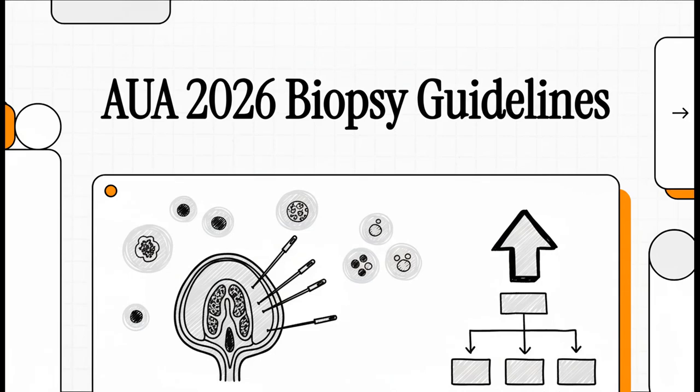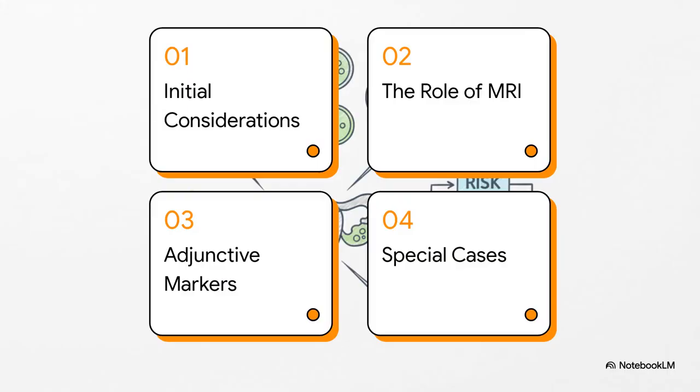This briefing will present key statements from the AUA 2026 guidelines on prostate biopsy and risk stratification. We will present the precise language of each guideline for clinical clarity. The presentation is divided into 4 sections. First, initial patient considerations. Second, the role of MRI. Third, adjunctive diagnostic markers. And fourth, guidance for special cases.